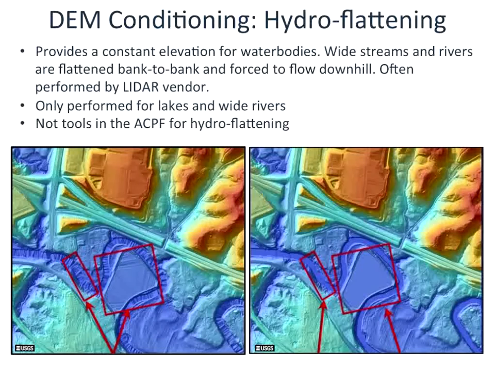On the right, you see those features are flattened. They present a uniform surface for the water. In the rivers, there is a gradient, so the water will flow downhill. There are no tools in the ACPF for doing hydro flattening, so Jim, encourage your folks to get their data hydro flattened when they get it in Wisconsin, okay?